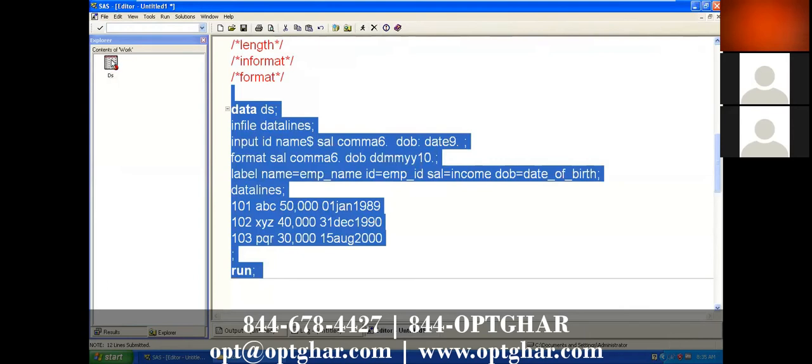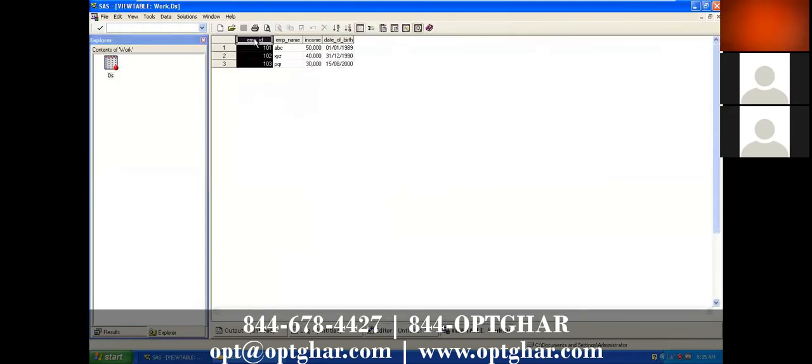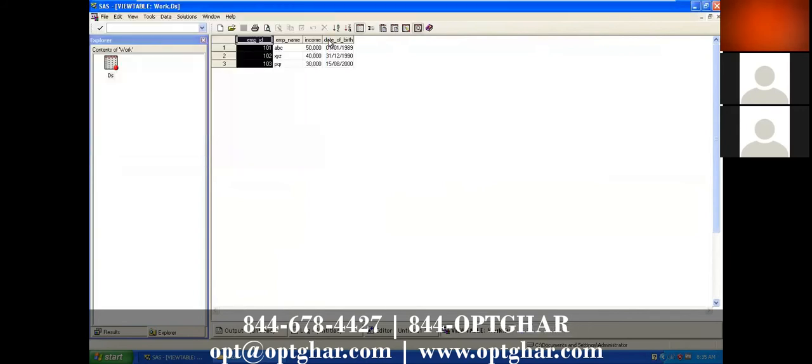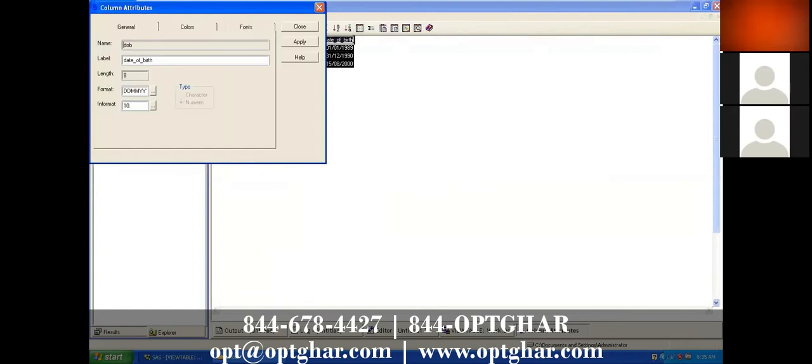Now you can see here that employee ID has a name, label, length, format, informat and data type. For DOB, the label is date of birth, the length is 8, the format is DDMMYY, and the informat is 10.